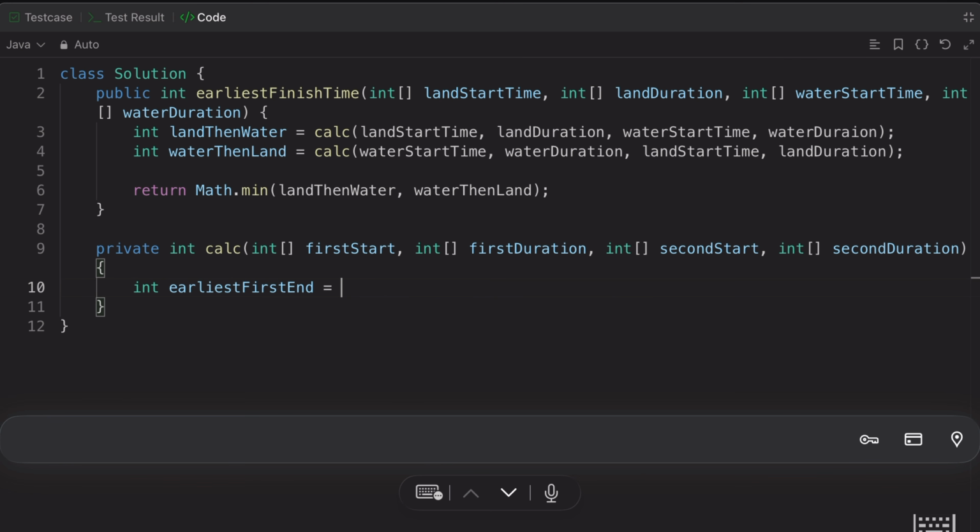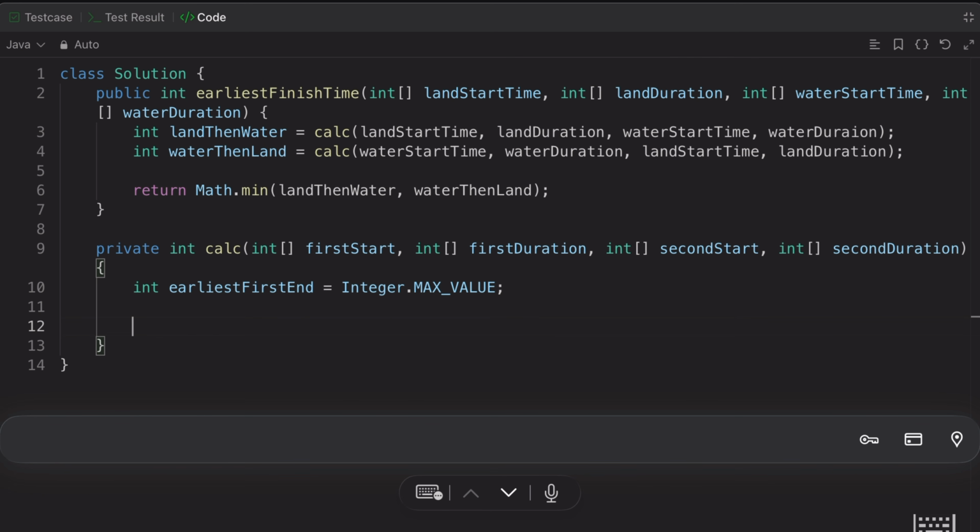Let's take the integer infinity value, and whenever the duration finds a minimum, then we will update it, right? We will track this minimum and we'll update if we get the minimum value. So I'll start from Integer.MAX_VALUE. So we'll start from here. Or you can take any positive max value that we want.